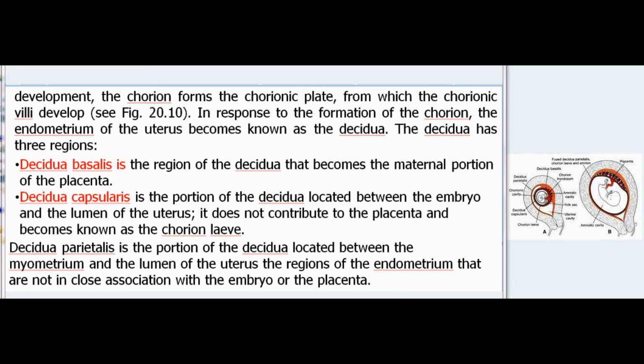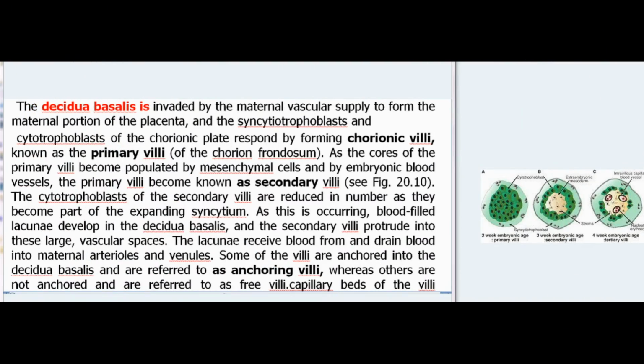The decidua basalis is invaded by the maternal vascular supply to form the maternal portion of the placenta, and the syncytiotrophoblasts and cytotrophoblasts of the chorionic plate respond by forming chorionic villi, known as the primary villi, of the chorion frondosum. As the cores of the primary villi become populated by mesenchymal cells and by embryonic blood vessels, the primary villi become known as secondary villi, see Fig 20.10.